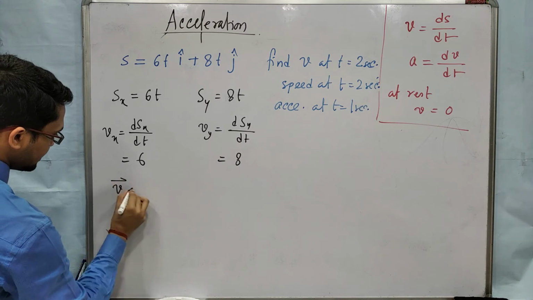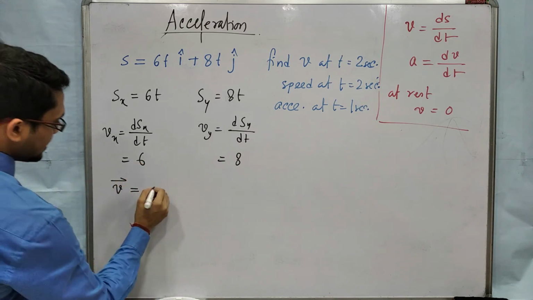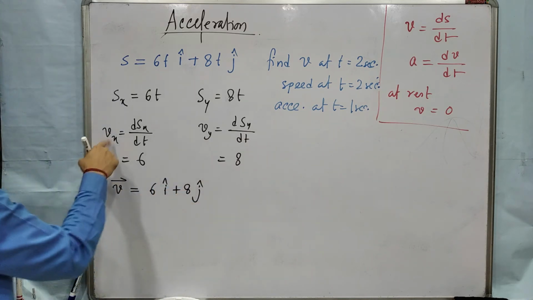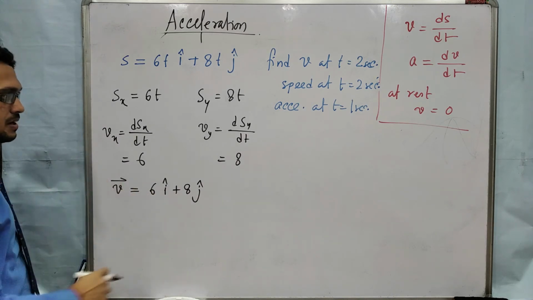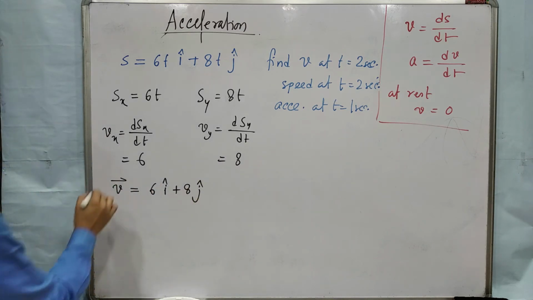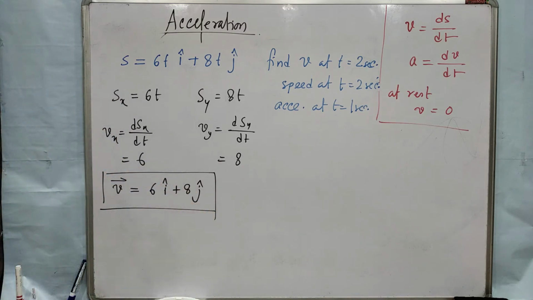Then velocity will be, velocity is a vector, so I am using that vector here. So it will be 6 i cap plus 8 j cap. Okay, quantity related to x axis multiplied by i cap, quantity related to y axis and j cap. Okay, this is the velocity. It is a two-dimensional thing. Okay, don't be anxious. So try to understand.